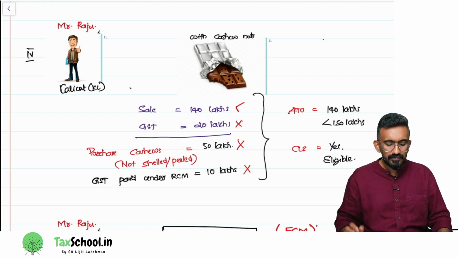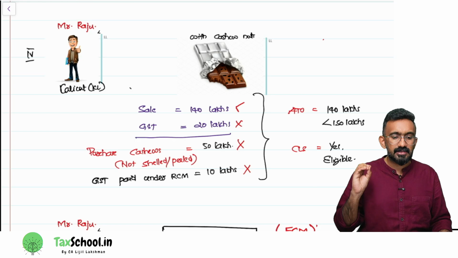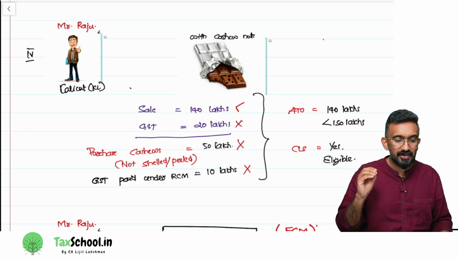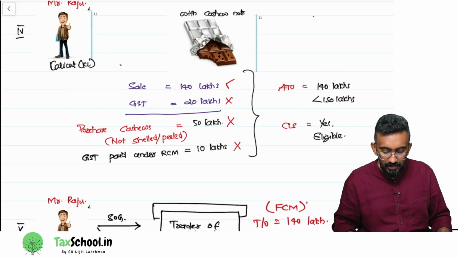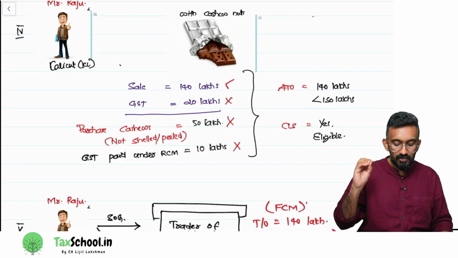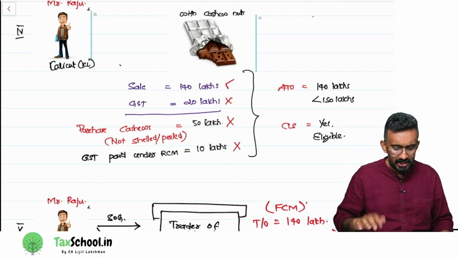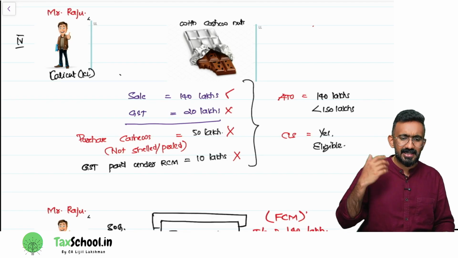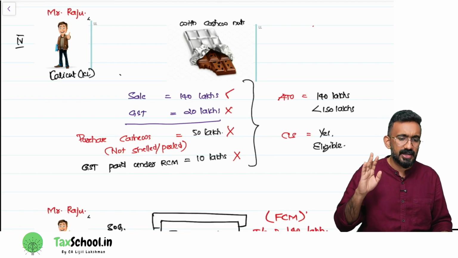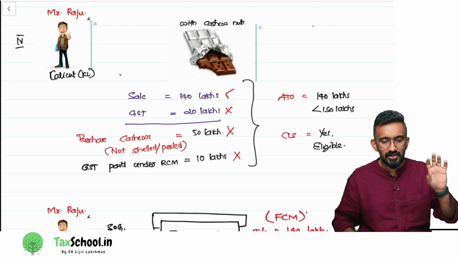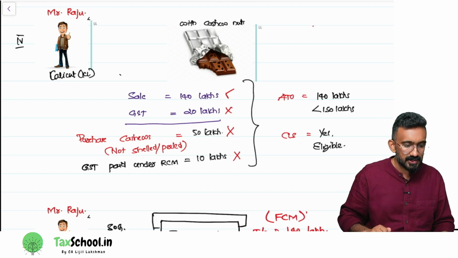Then, look at this. Say Mr. Raju actually has a company which is manufacturing chocolates. He sold chocolates worth 140 lakhs last year. He was under the normal scheme, not composition. So he collected GST from the customer of around 20 lakh. So he totally collected 160 lakh from the customer. Value is 140 lakh, 20 lakh GST.